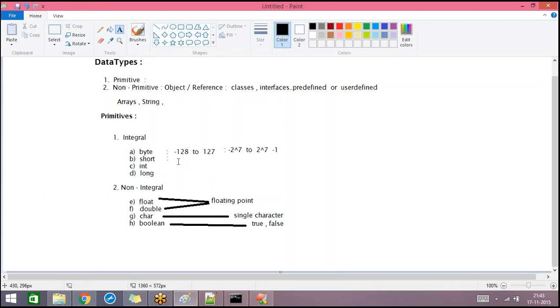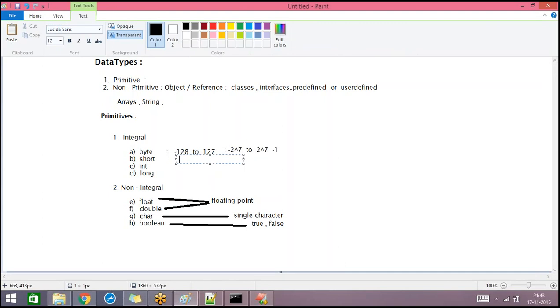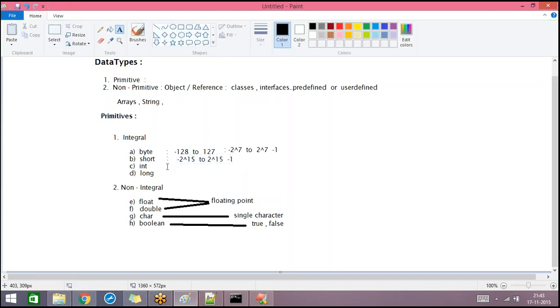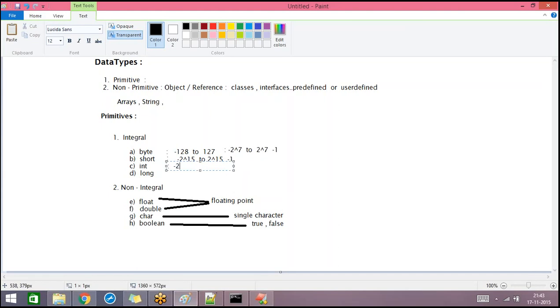And for short, the range can be represented like this: minus 2 power 15 to 2 power 15 minus 1. For int, the range is represented like this: minus 2 power 31 to 2 power 31 minus 1.